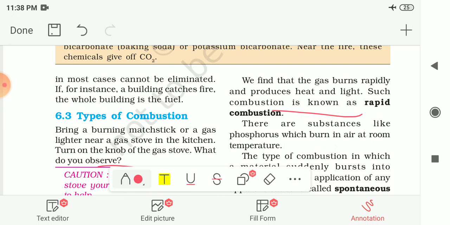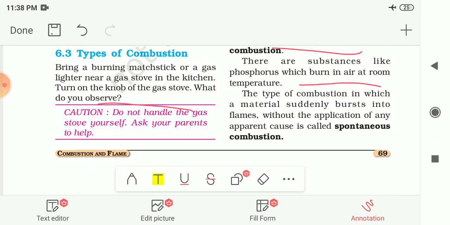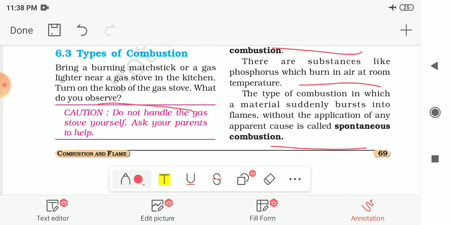And there are substances like phosphorus which burn in air at room temperature. The type of combustion in which the material suddenly bursts or starts burning into flames without the application of any apparent cause or any extra effort is known as spontaneous combustion.